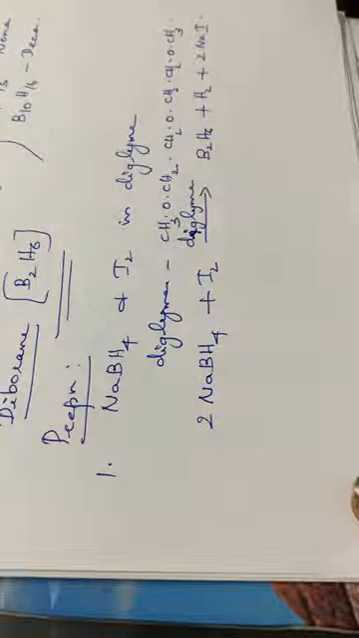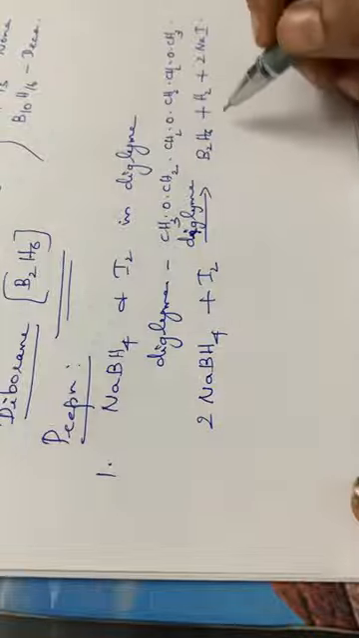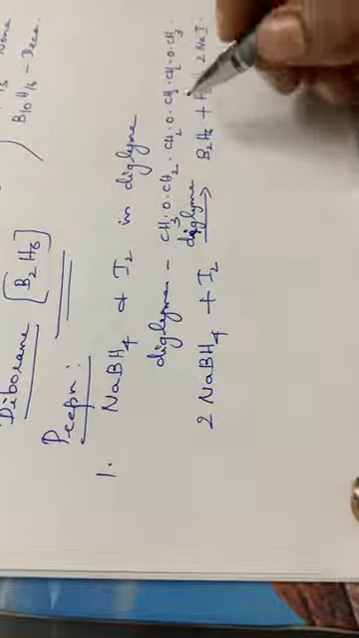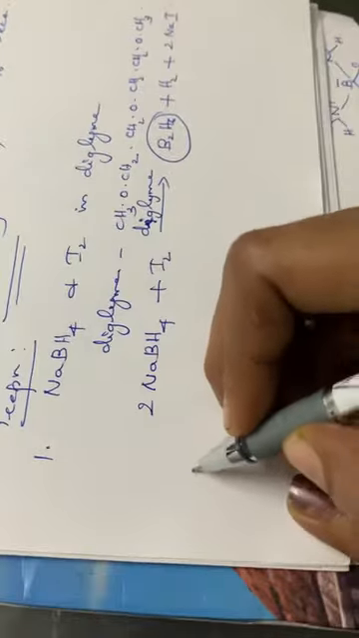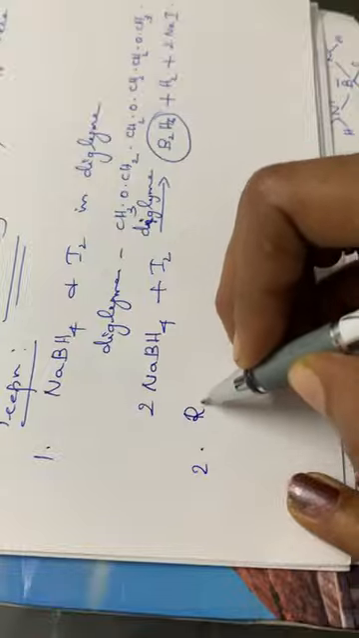B2H6 plus H2 plus 2NaI. Okay, so this is the preparation, or the reaction, of diborane. B2H6 is formed, it is a diborane. Then the second one, that is by the reduction of BCl3.